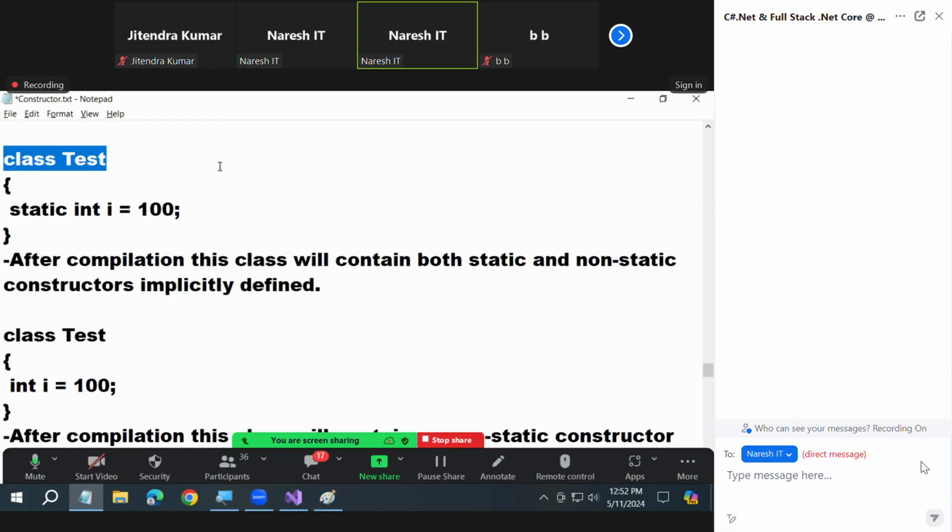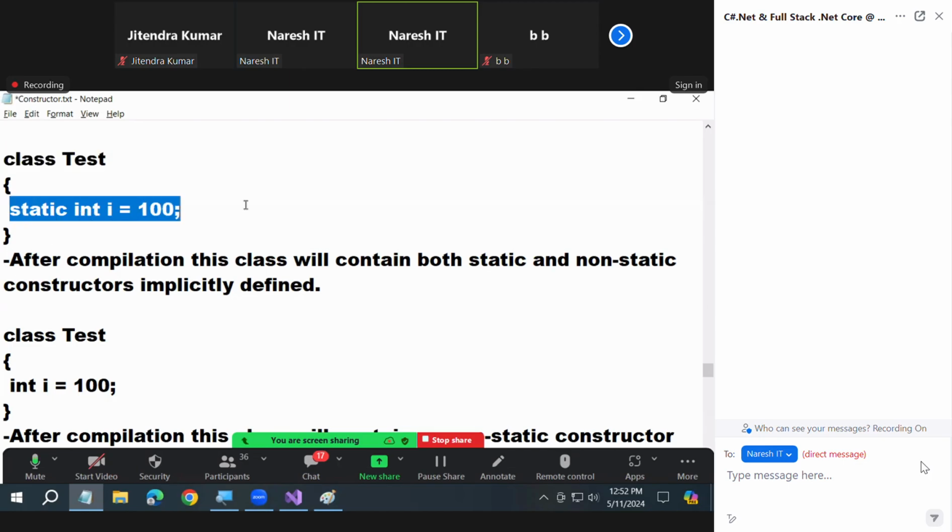Non-static comes automatically now. Now we need to think only about static. See, for a non-static class, non-static is mandatory. What we need to think is only whether static is required or not. When is static required? When a static field is there, static is required. Otherwise, static is not required.